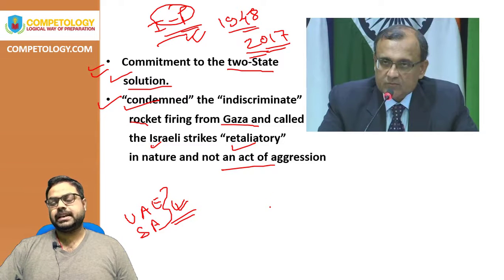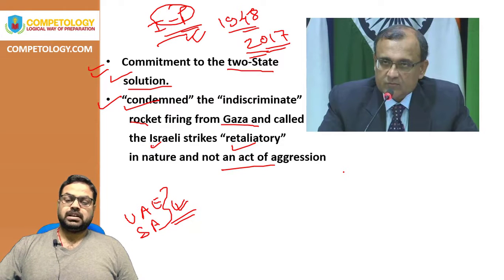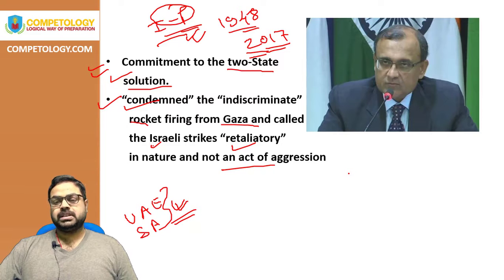They said in the UN Security Council that Israel is acting in self-defense and they are defending their own homeland. And this was said by T.S. Tirumurti, the Indian permanent representative to the UN Security Council and the UN General Assembly.